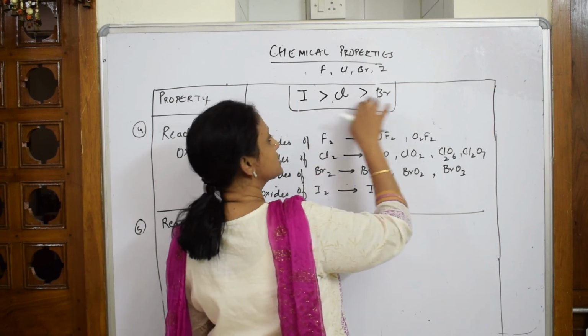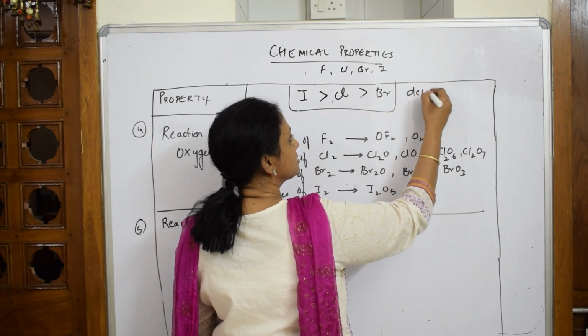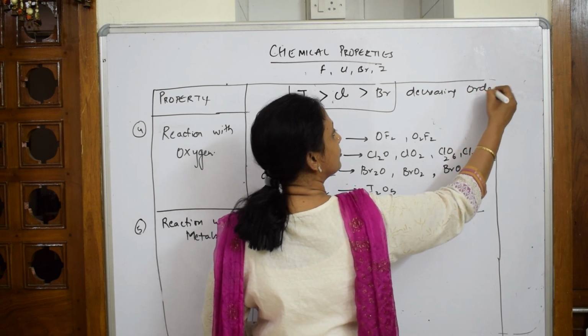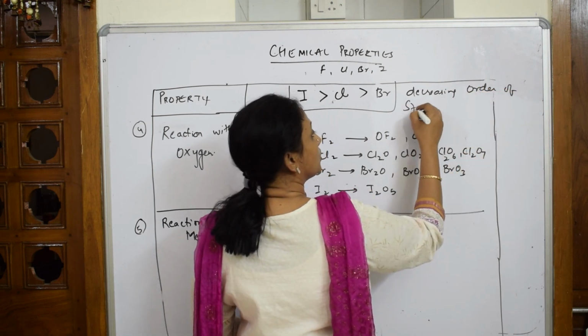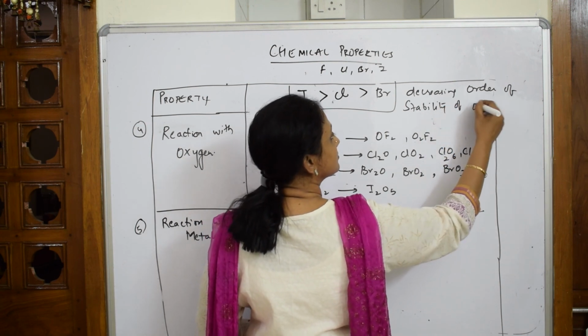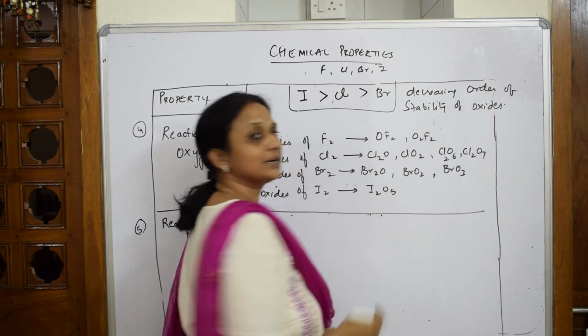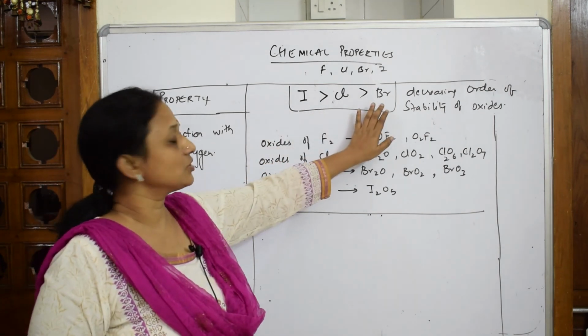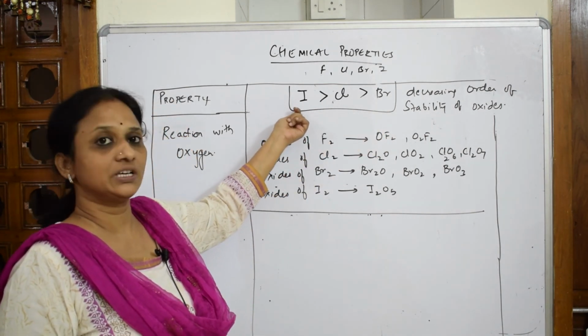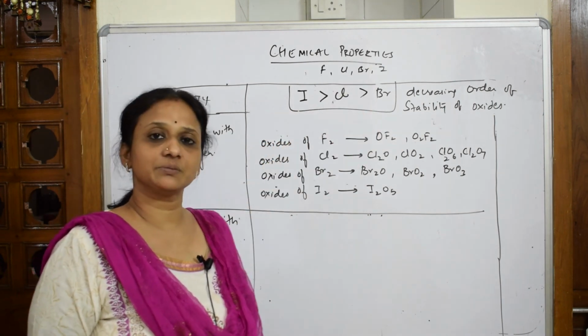So this is the strongest, this is the decreasing order. So decreasing order of stability of oxides. Just see, I said decreasing order, so which is highly stable in its oxide form, this one, and which is less stable, this is less stable in oxide form.